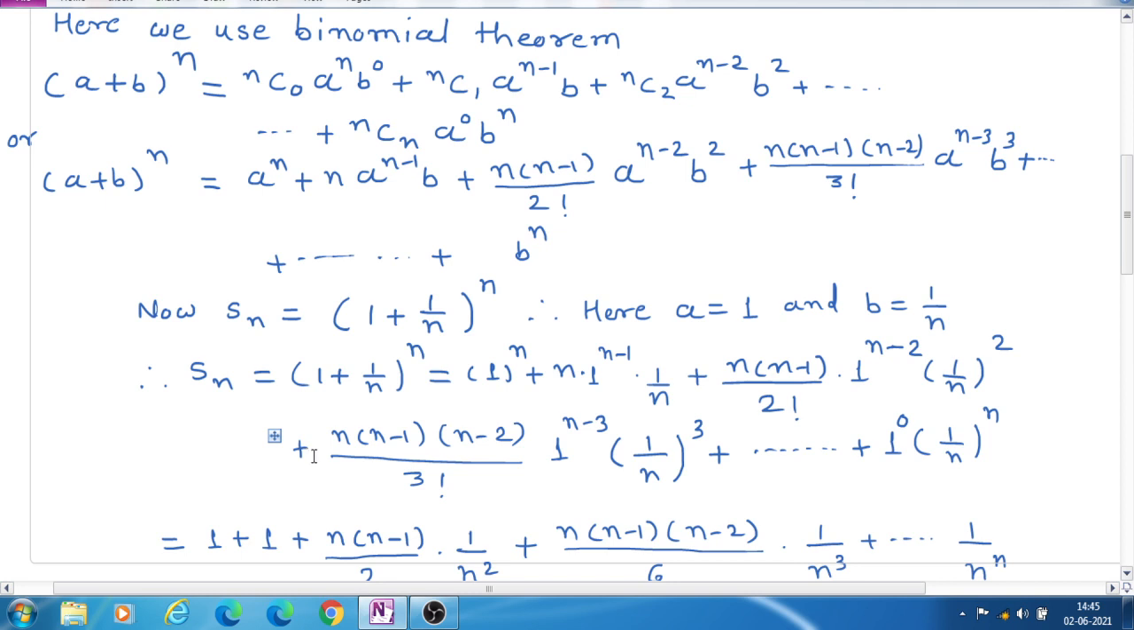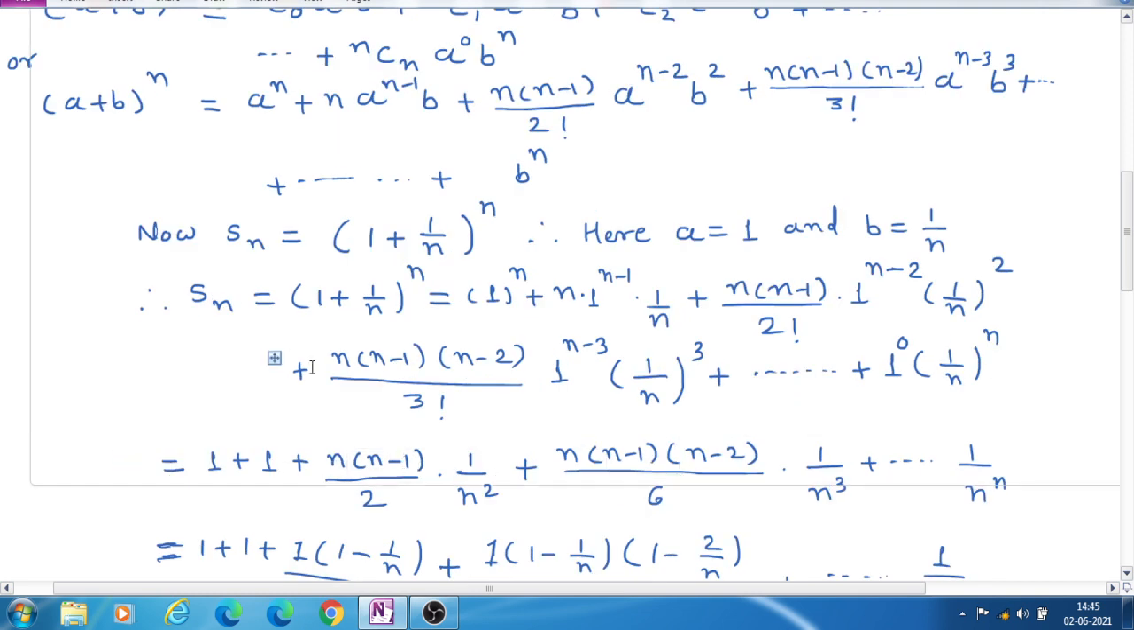So we use this formula to expand our Sn is equal to (1 plus 1 upon n) raised to n. This is our nth term. So for expansion here we have a is equal to 1 and b is equal to 1 upon n. So in the above formula we put a is equal to 1 and b is equal to 1 upon n. Therefore this formula becomes 1 raised to n plus n into 1 raised to n minus 1.